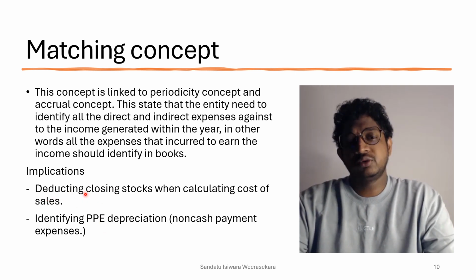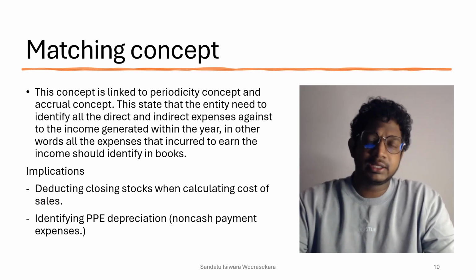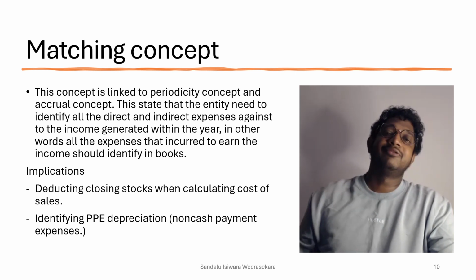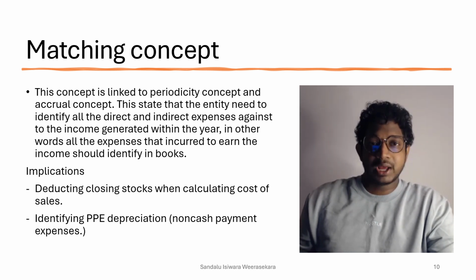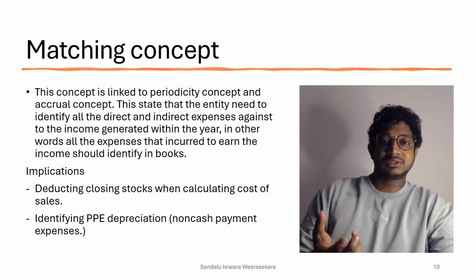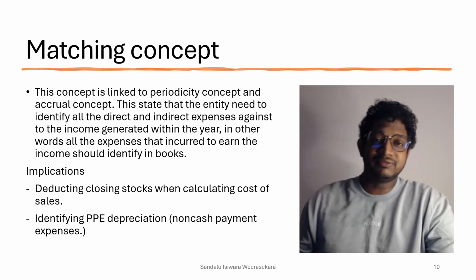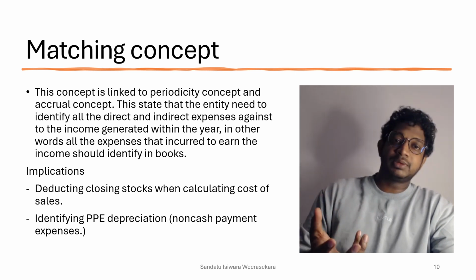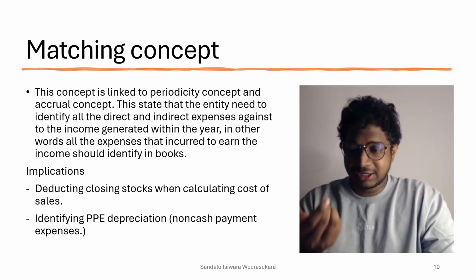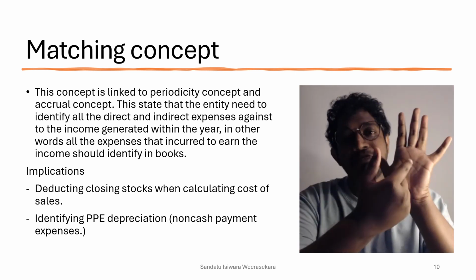So let's talk about deducting the closing stock. Not only closing stock: when you're finding the cost of sales, any stock that you purchased with the intention of reselling, but you're not using for your current year sales, you have to deduct when you're finding the cost of sales. Why? Because from the cost of sales, we are finding the real cost of what we sold within the year. So closing stock means you purchased with the intention of reselling, but it remained unsold. That closing stock is included in your purchases.